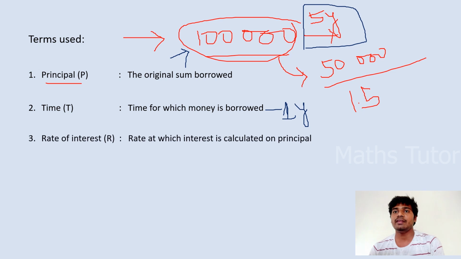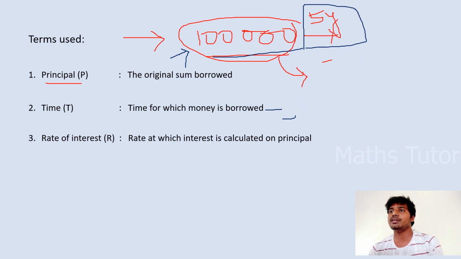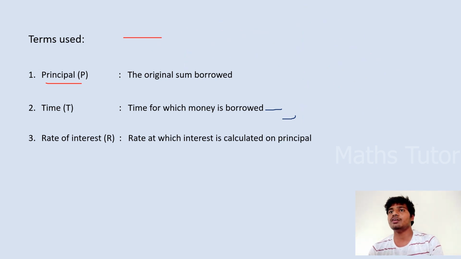And the rate of interest. Here the rate of interest is what we have to calculate: at what rate of interest we are lending the amount of money. Here we are lending 1 lakh rupees. At what rate of interest we are lending it? That is known as rate of interest. Rate of interest will be different from problem to problem, and we will see that.